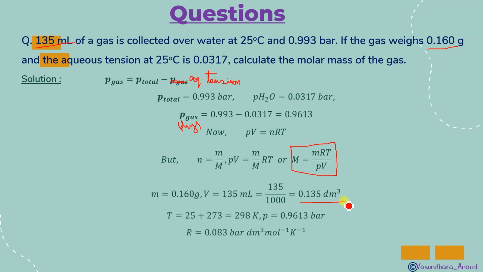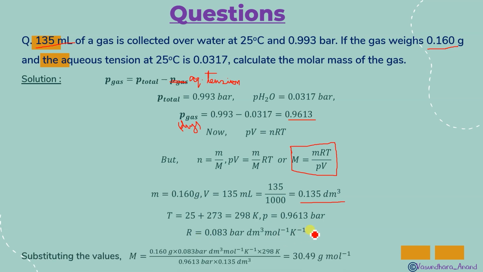And now simply T is equal to 25 degrees plus 273, P is equal to 0.9613. Here we got this. Yes. R is equal to this much. Temperature is given, pressure is given, R is given. So just put the value. In place of m, 0.160. R value is given, temperature value is given, pressure is given, and volume you have calculated here like this. So just use this and you will get the molar mass, that is 30.49 gram per mole.